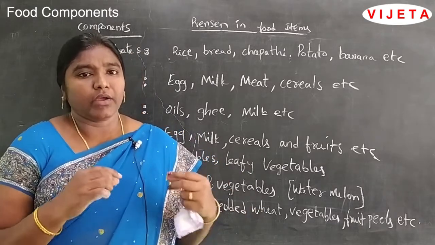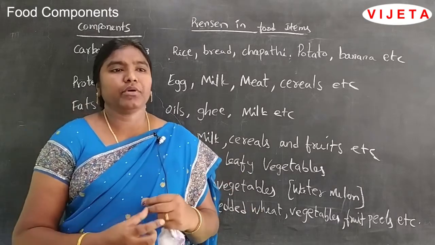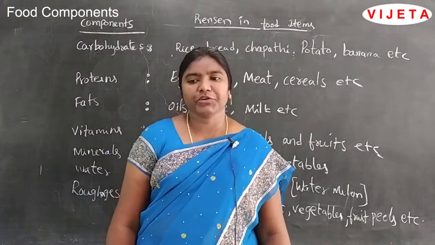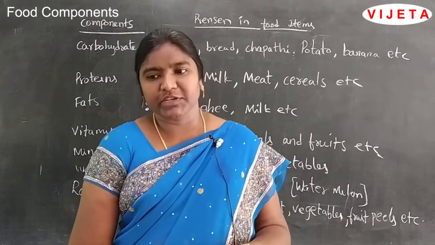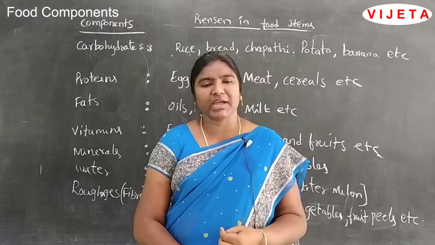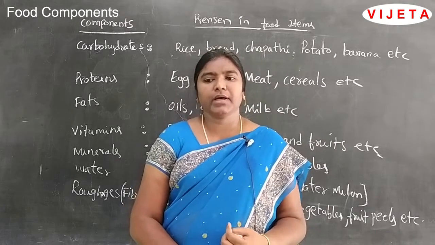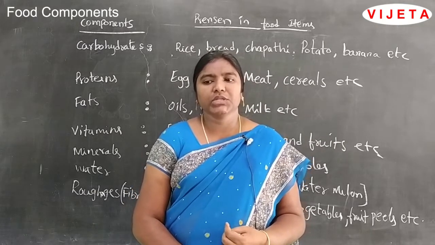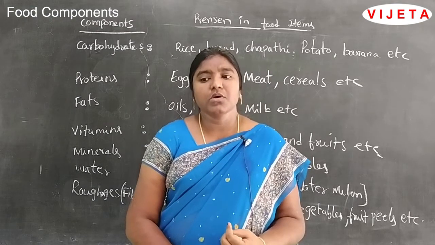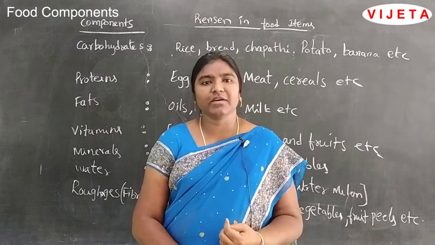So you have to add roughages to your food items. Now we have to take a balanced diet including roughages also. Roughages are a kind of carbohydrate that our body fails to digest, but they help in free bowel movement in the digestive tract and prevent constipation. So we have to include roughages in our food.